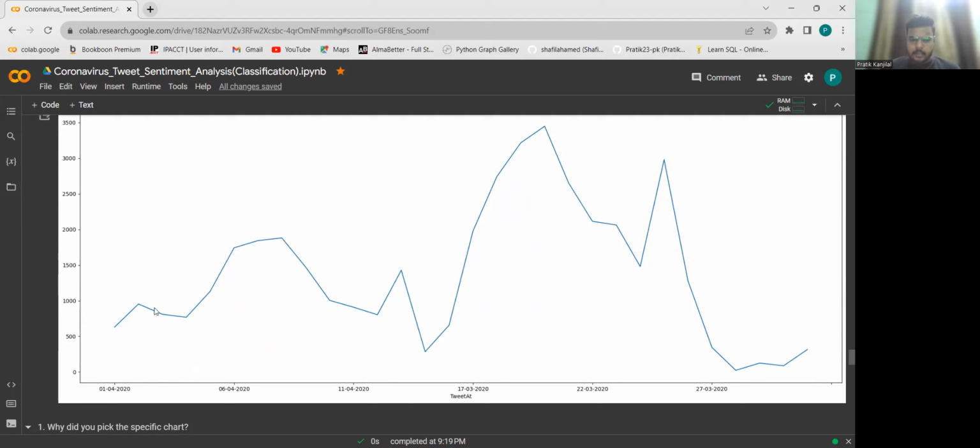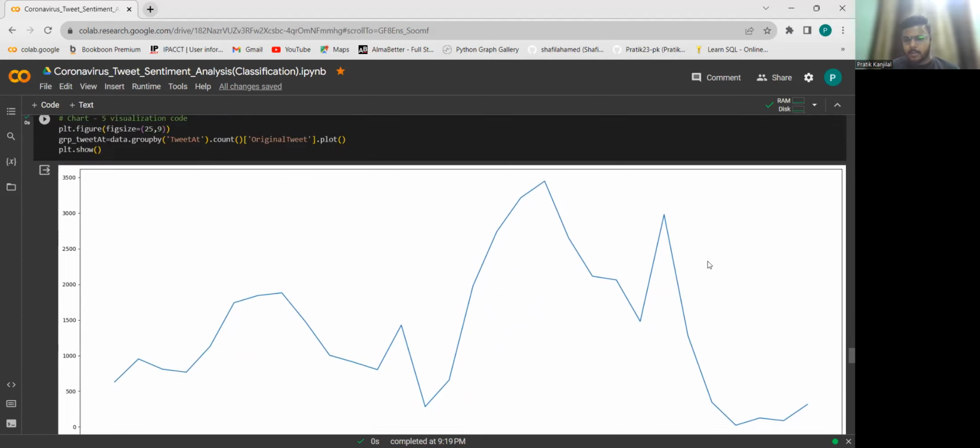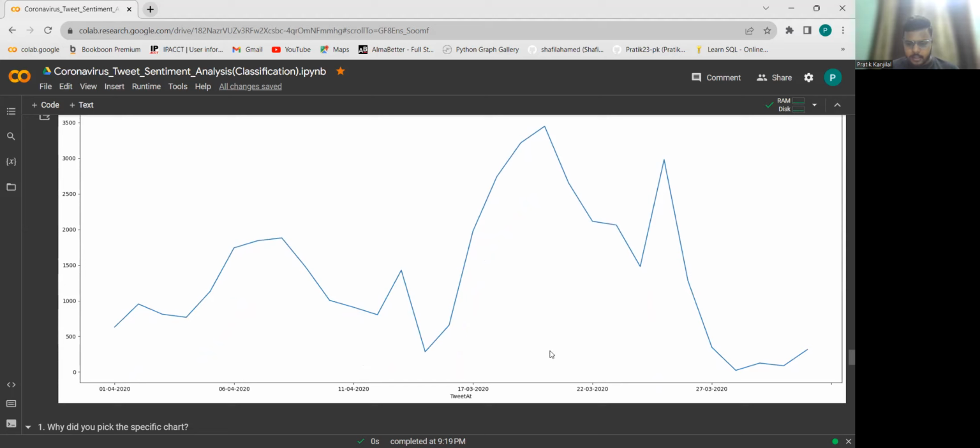This is the line chart to display the counts of tweets across time. And we see the peak value nearly between 17th March and 22nd March.